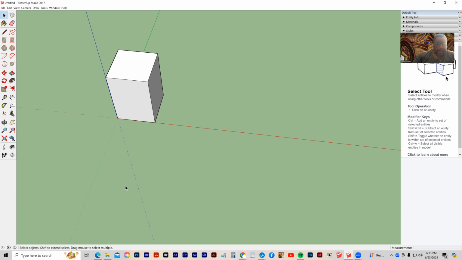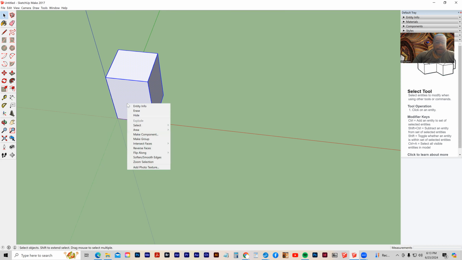Now, if you are editing a whole object, it's much smarter to select it properly. If I click here, I'm just selecting this face. Double click selects the face and the edges. And if I triple click, I select the whole object, and I would be rotating or editing the whole object. But what makes more sense is to select the whole object, right click, and make it either a component or a group. I'll make it a group in this case, and now it's going to be easier to select and edit.